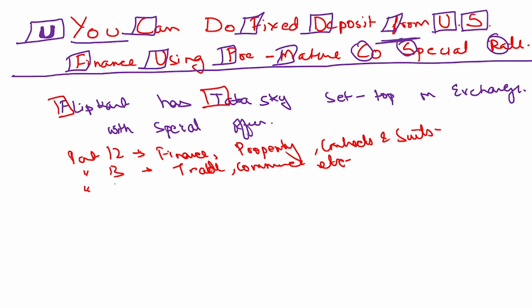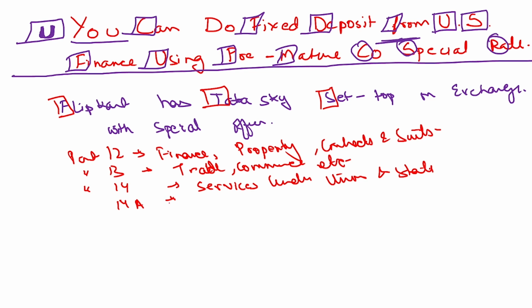Then part 14 talks about services under union and state. We are talking about Union Public Service Commission and State Public Service Commission. And then you have part 14A, which is talking about the tribunals.